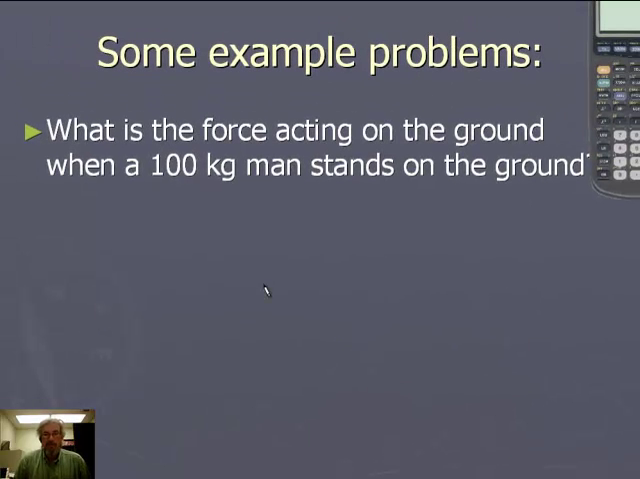Well, here's an example problem for you to try. What's the force acting on the ground when a 100 kilogram man stands on the ground? Stop the video and try and solve this. Remember, you're looking for a force. 100 kilograms is a mass.